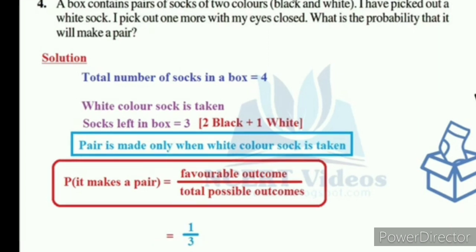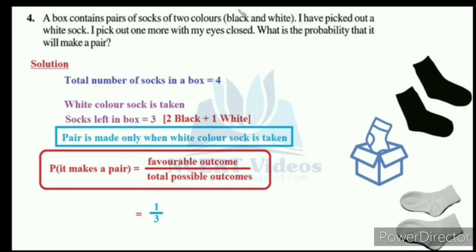A white color sock is taken. How many socks are left in the box? There are 3. That is 2 black plus 1 white. A pair is made only when a white color sock is taken. Already we have taken out 1 white sock. A pair is made only when a white sock is taken out. One more white sock we need.